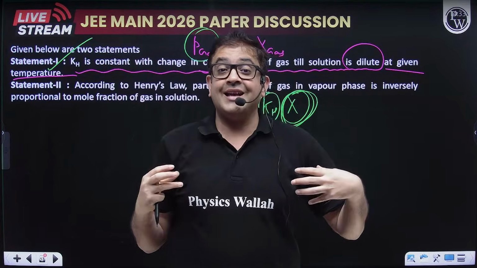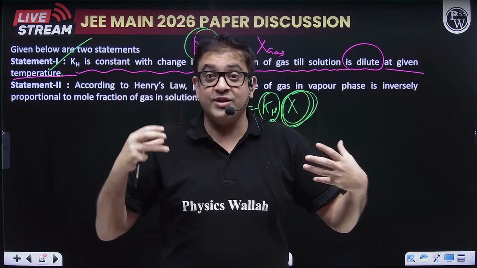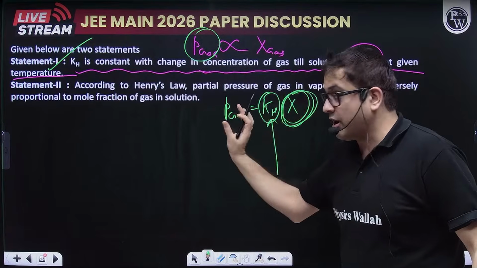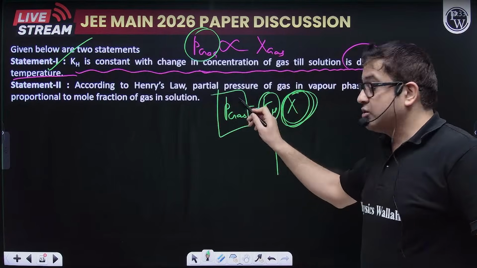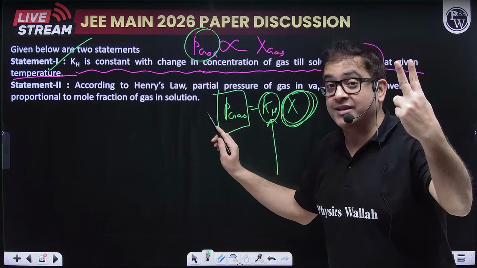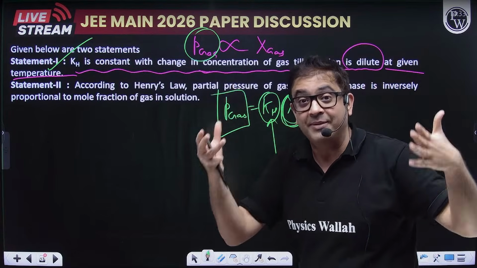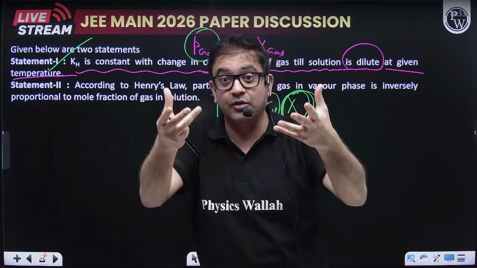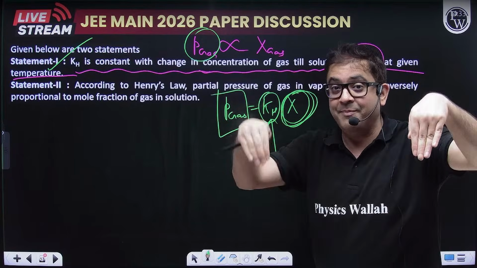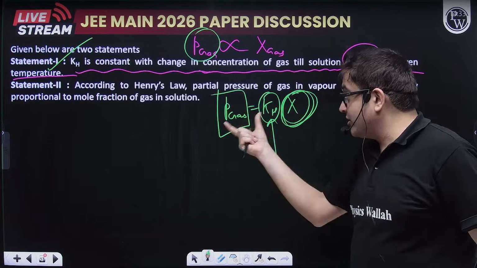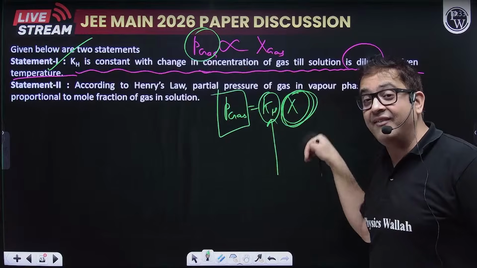If a gas has a higher value of K, then let's say you have taken 2 gases, gas A and gas B, and you apply the same partial pressure to both. Since partial pressure equals KH times mole fraction, the gas having the higher value of K will have lesser solubility.